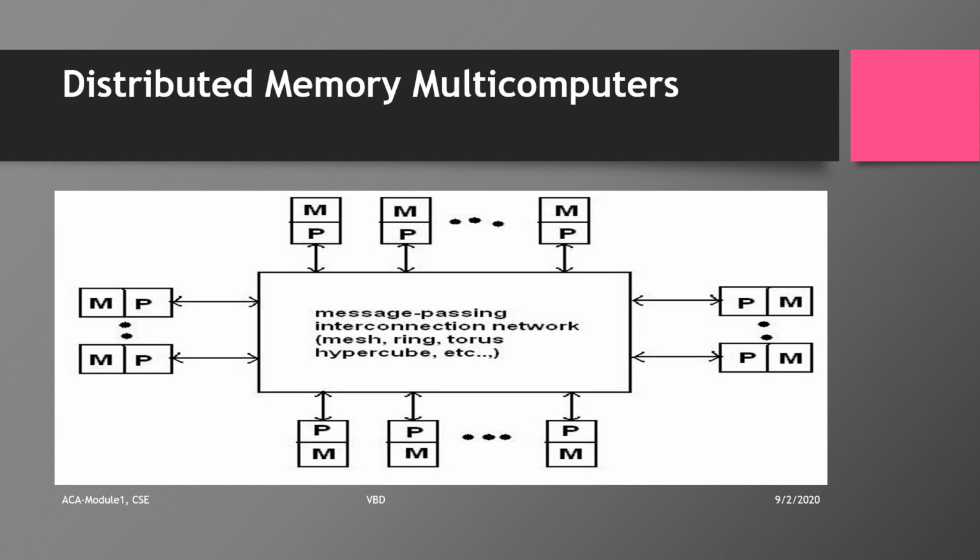All the local memories are private to the processor and can be accessed only by the local processor. That is why the traditional multi-computers are also called no remote memory access machines. Inter-node communication is carried out by passing messages through the static interconnection network. With advances in interconnection and network technologies, this type of computing has gained more significance because it is very suitable for many applications, and it can also be scaled and is fault tolerant.